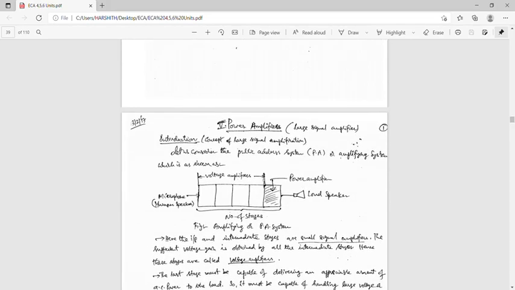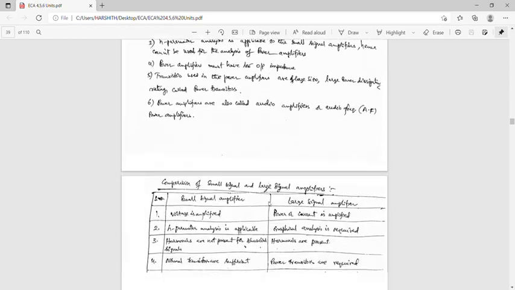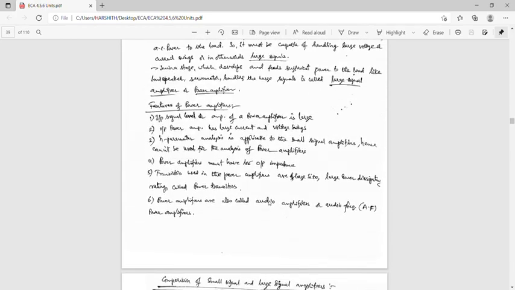The previous stages develop the sufficient gain, and the input signal level or amplitude of the power amplifier is large, of the order of a few volts.